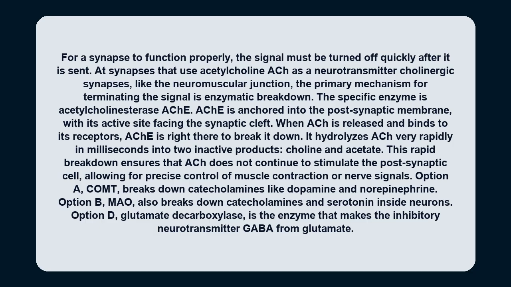It hydrolyzes ACh very rapidly, in milliseconds, into two inactive products, choline and acetate. This rapid breakdown ensures that ACh does not continue to stimulate the postsynaptic cell, allowing for precise control of muscle contraction or nerve signals. Option A, COMT, breaks down catecholamines like dopamine and norepinephrine. Option B, MAO, also breaks down catecholamines and serotonin inside neurons. Option D, glutamate decarboxylase, is the enzyme that makes the inhibitory neurotransmitter GABA from glutamate.